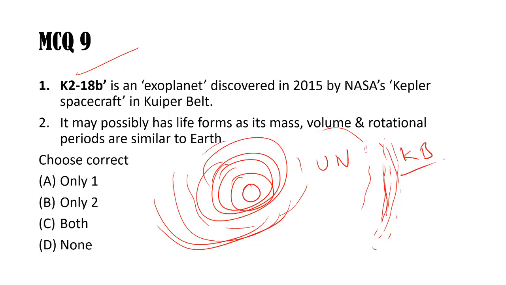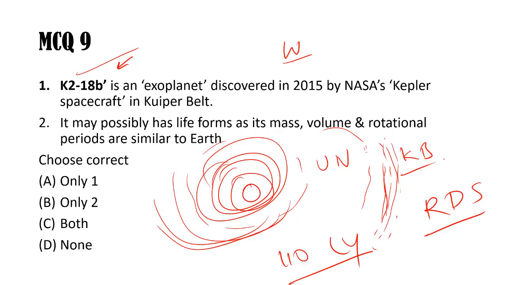It is found outside of the solar system, because after the Kuiper belt, interstellar space starts, meaning the space between two stars. The Sun is a star, and there is a different star, a red dwarf, and around this red dwarf star, K2-18b is orbiting. Earth-like conditions are found, meaning water is found in its atmosphere. But you see, it is not approachable for us. We cannot reach there in this life, because it is 110 light years away, in the same Milky Way galaxy.